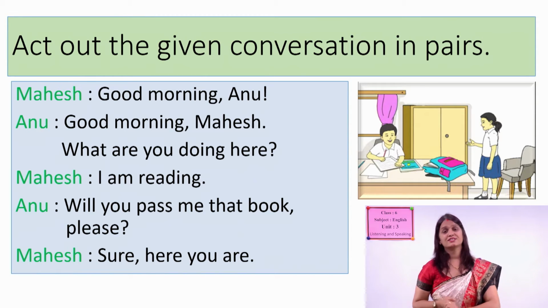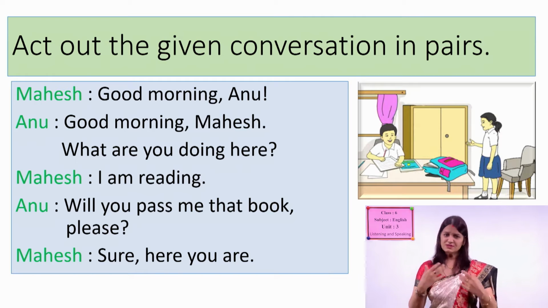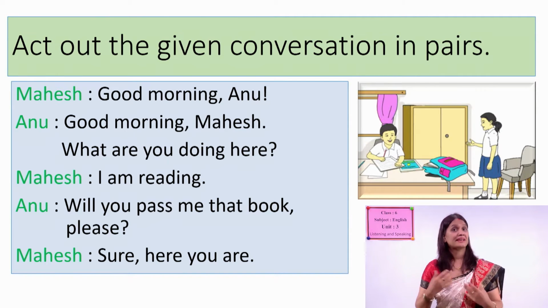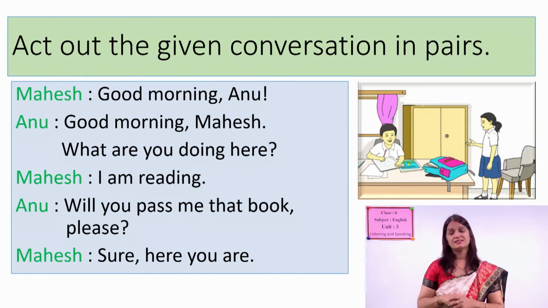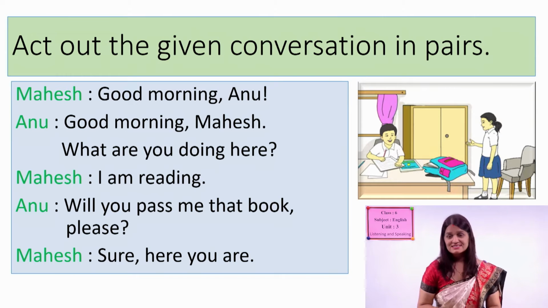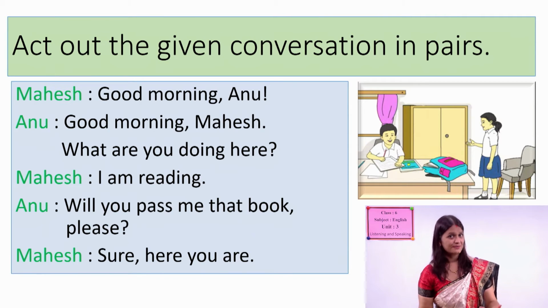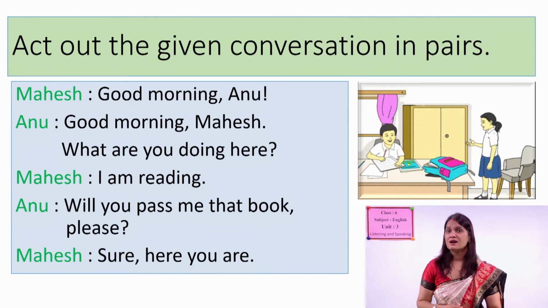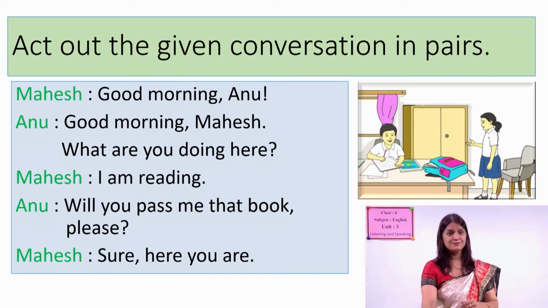So in this conversation overall, look at which sentence you can see they're making a request and then responding to the request. Good. Anu is making the request. Saying what? "Will you pass me that book, please?" Okay, she is making a request with this sentence. And then Mais is responding positively, right? "Sure, here you are." Okay, so now look at your textbook.